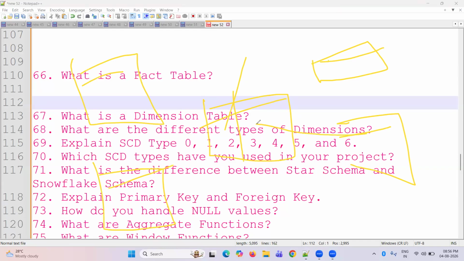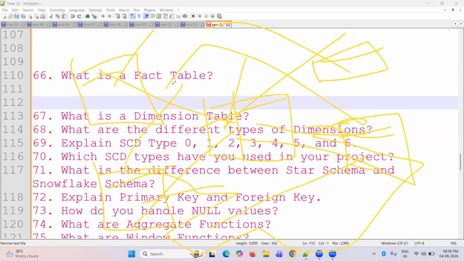The numeric data is measurable quantity values. Good, excellent. So this looks like a star. That's why we call it star schema, and we have sub-dimension tables.